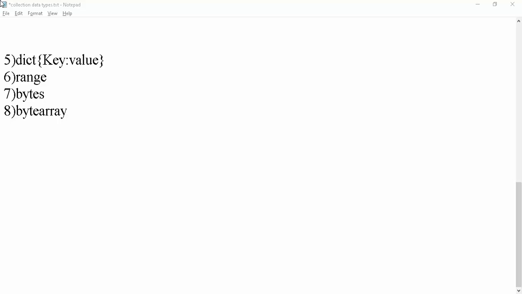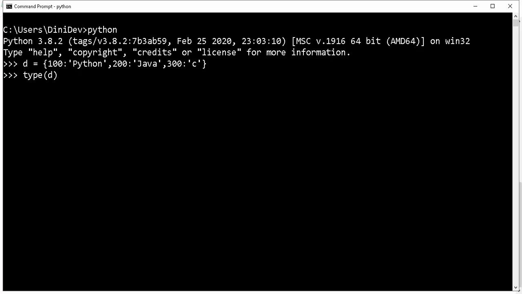Okay, I will show you one example. I already mentioned that for a dictionary also we use the curly braces. Here I mentioned 100 as a number, the subject code, and the subject name as the value. The key is immutable.